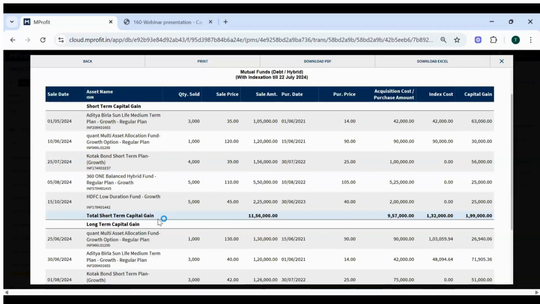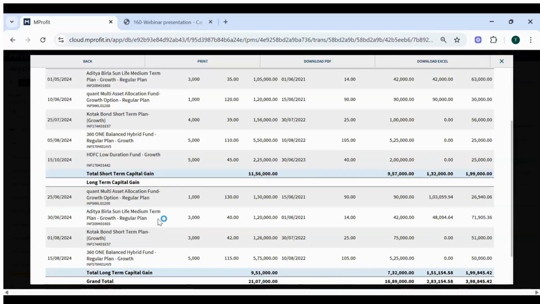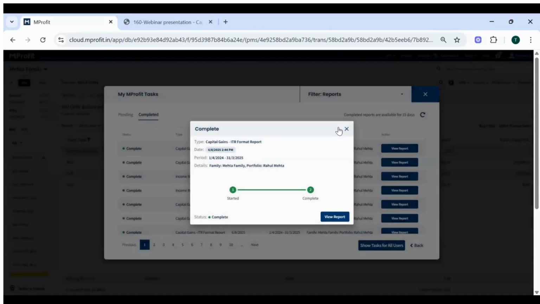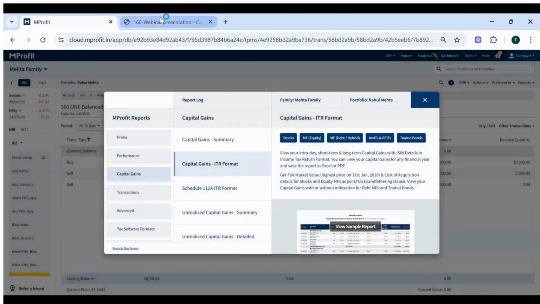Again, these classifications and calculations, you don't have to worry about. The system will automatically find out the cutoff date, the purchase date, sell date, and rate. It will give you this calculation, this report, on a ready-made basis. Let's go to the next slide.